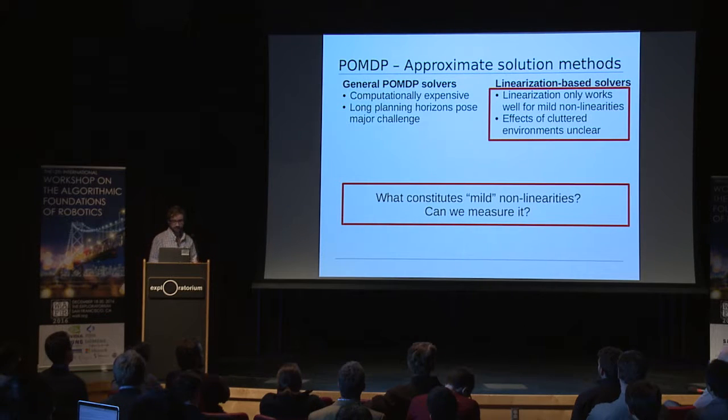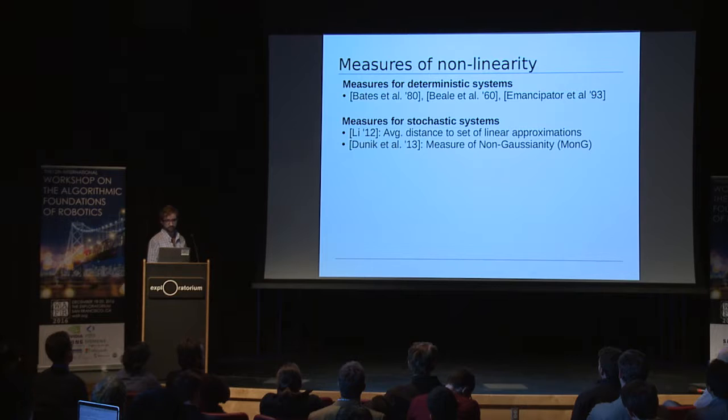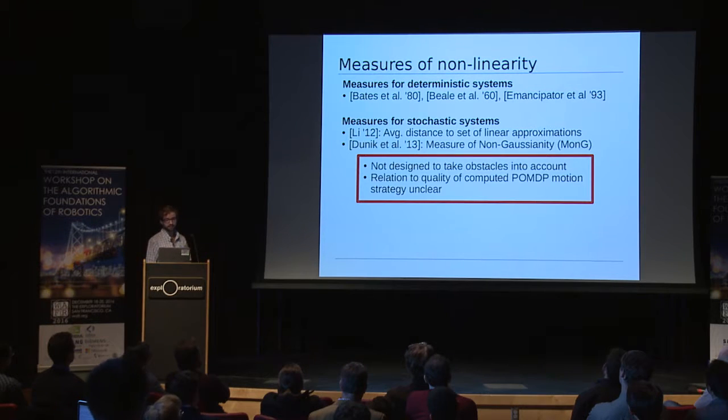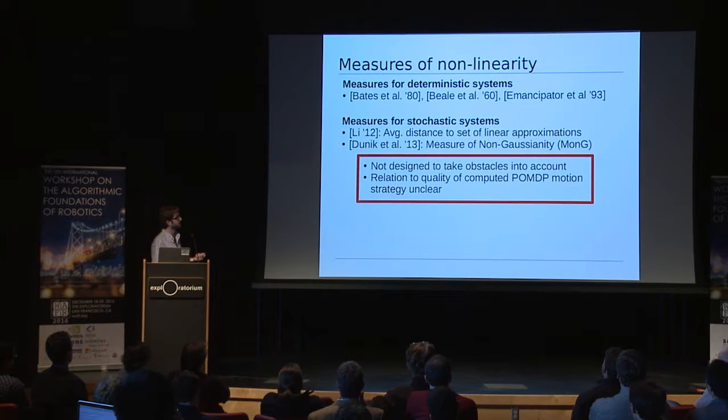If we look at existing measures of nonlinearity, we see that most of these measures have been defined for deterministic systems only. And it is only recently that measures for stochastic systems have been proposed that in principle can be applied to our problem, such as the measure of non-Gaussianity here. However, these measures are not designed to take the effect of obstacles into account. And furthermore, the relation between these measures and the quality of a policy computed by a linearization-based solver is not clear. And this is exactly what we are trying to alleviate in this work.